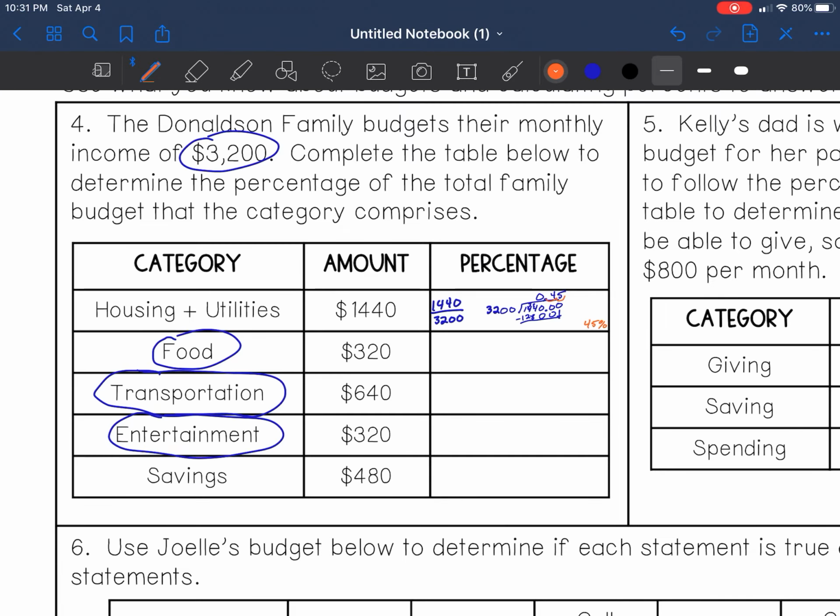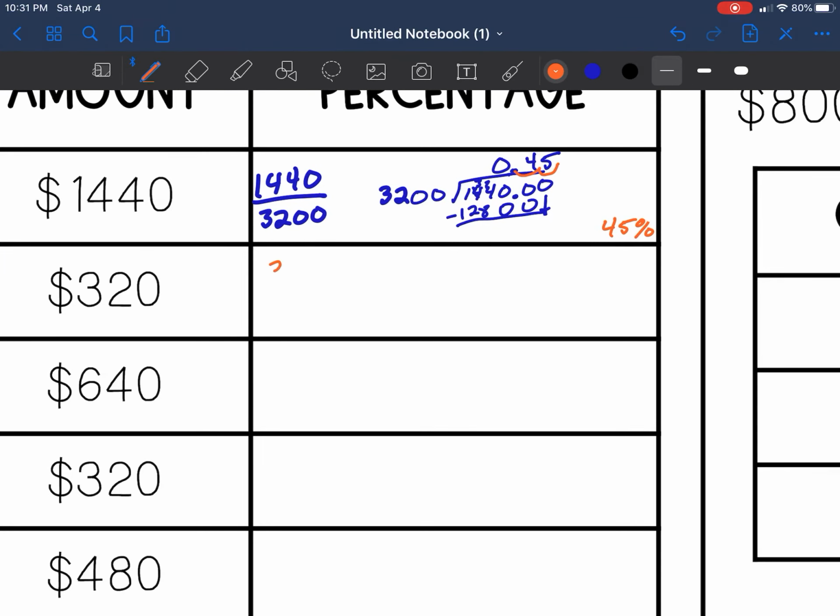Let's do 320. Oh, let's see, 320 over 3,200. We're going to divide, again, 3,200 into 320. That does not fit. We add a 0. Okay, how many times is 3,200 going into 3,200? 1 time. We can stop there. Let's make this 0.1. We move it twice, 1, 2. We add a 0. So our answer is 10%.